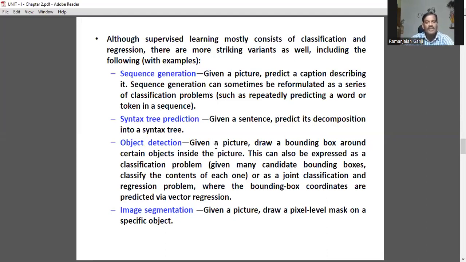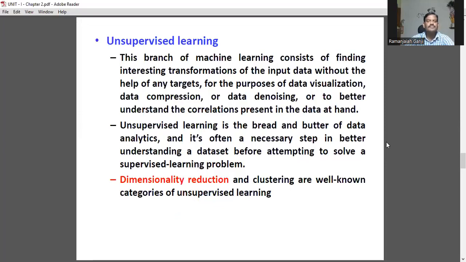Object detection, given a picture, draw a bounding box around certain objects inside the picture. It can also be represented as a classification. Image segmentation, given a picture, draw a pixel-level mask on a specific object. In the case of images, everything can be treated as a pixel. Pixel is nothing but picture element.